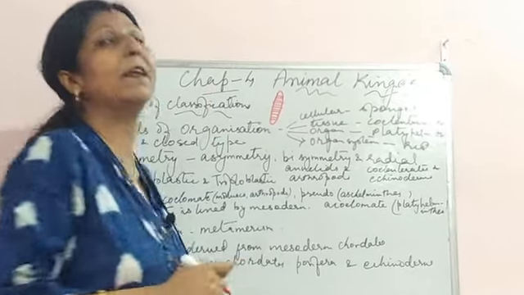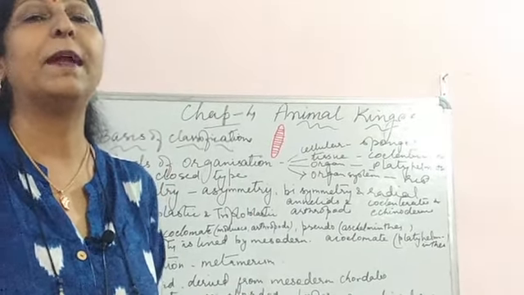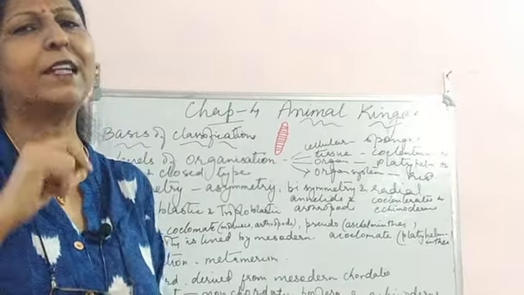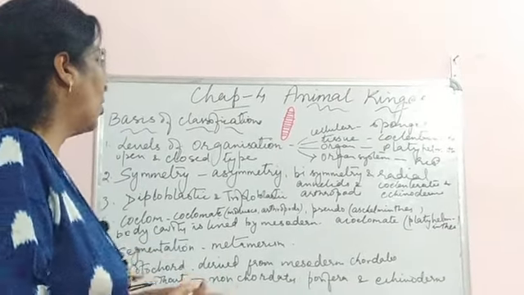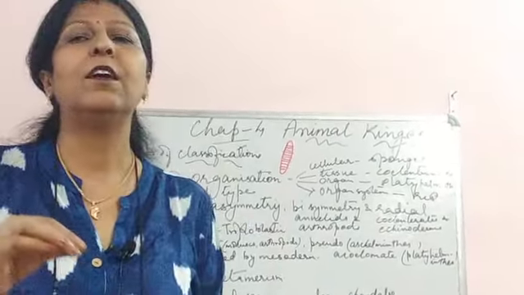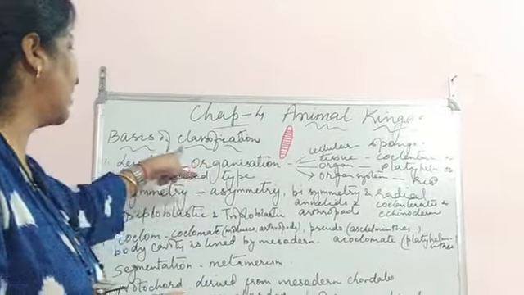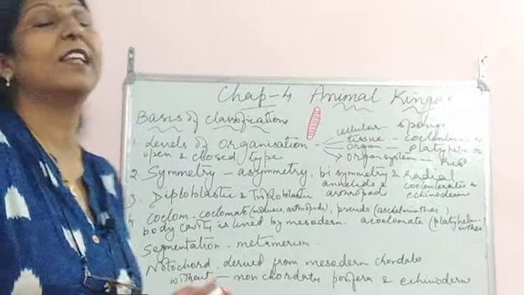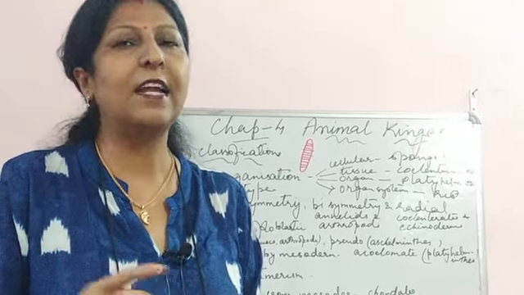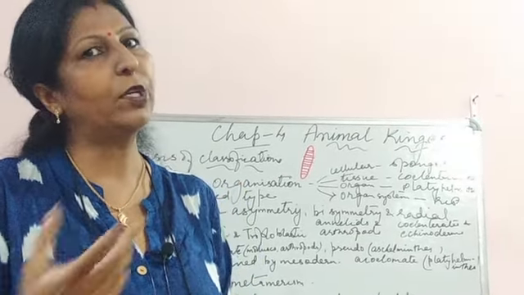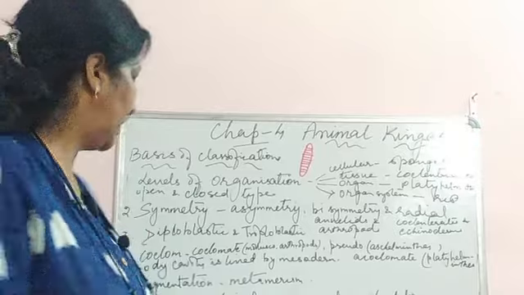This is known as segmentation, metameric segmentation, when many segments are present. So depending upon that, the classification is also based upon the segmented body. The body is not segmented, or the body is segmented.